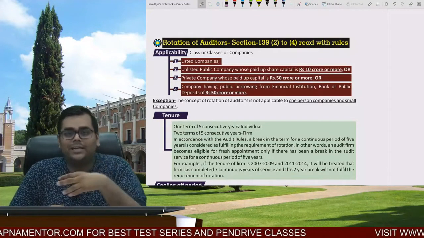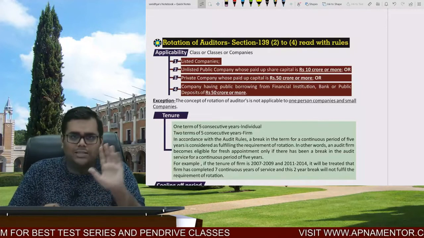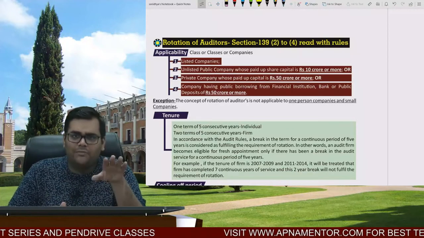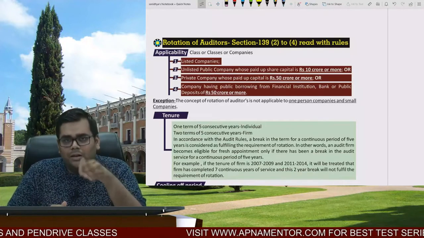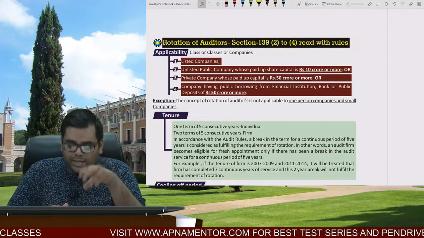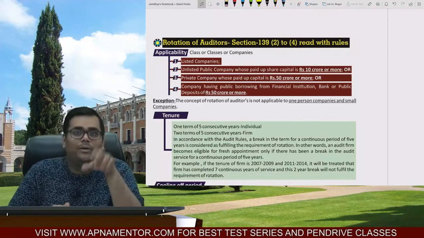You know very well that either an individual who is a chartered accountant can be appointed as an auditor, or a firm of chartered accountants can be appointed as an auditor, right? Now what was happening is that they were appointed for 5 years, then they were reappointed. Again the tenure expires, they were reappointed. Again the tenure expires, they were reappointed. And the appointment continues for hundreds of years, their generations are getting appointed.